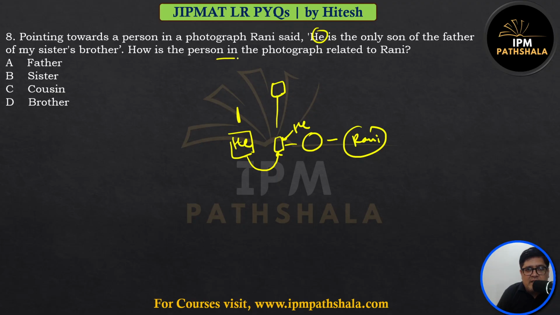So how is the person in the photograph related to Rani? The person is the brother. What is Rani saying? I have a sister who has a brother who has a father, and he is the only son of that father. So that he becomes Rani's brother.